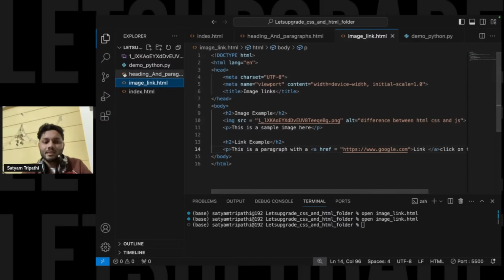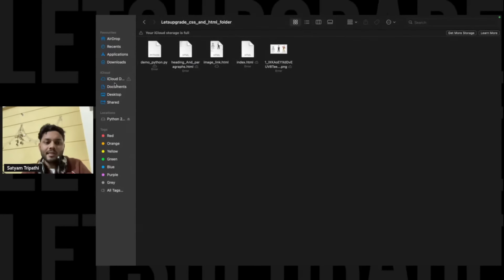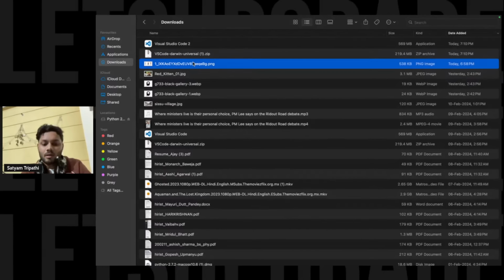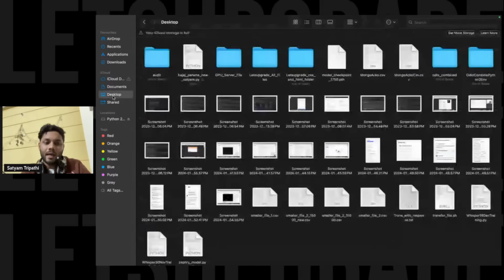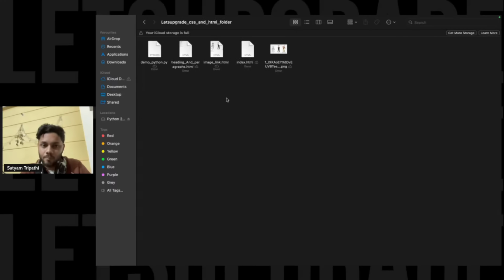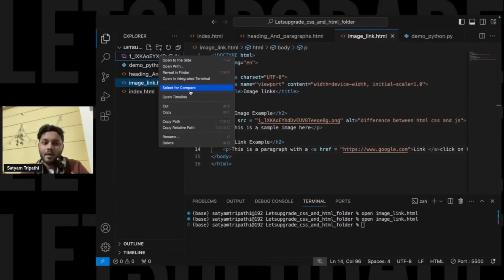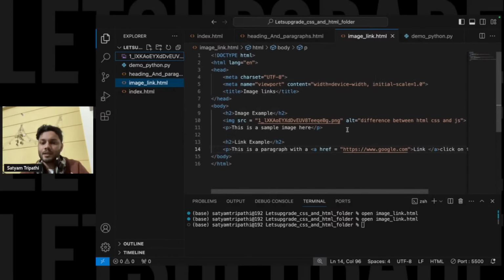Image source, just see this thing. I have an image in the download section. I pressed Control C and went to the desktop, to the folder we were working with, let's say the upgrade CSS and HTML folder, and I pasted it over here. Then I clicked on it, copied the relative path, and pasted it over here.